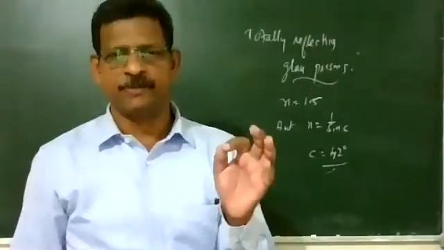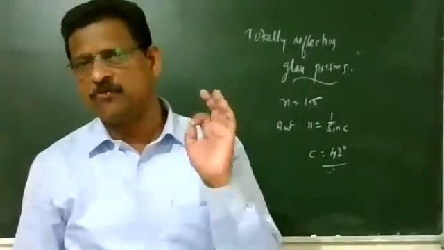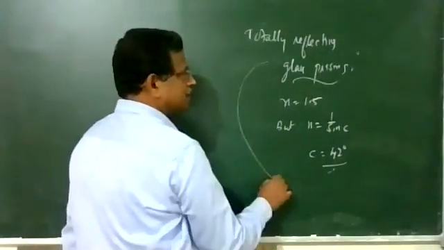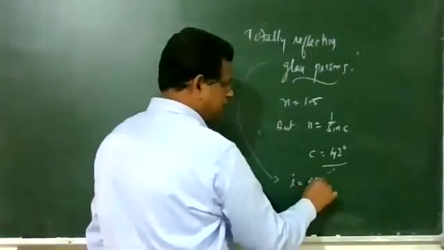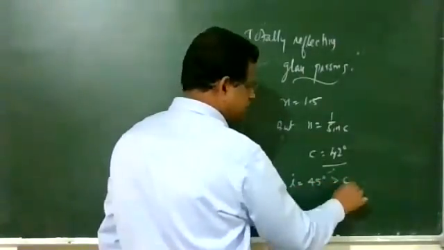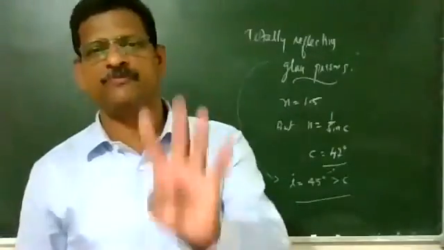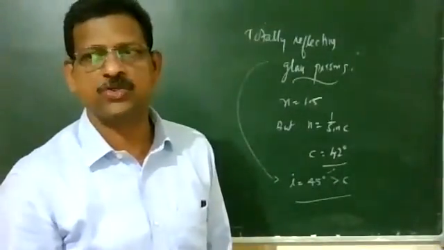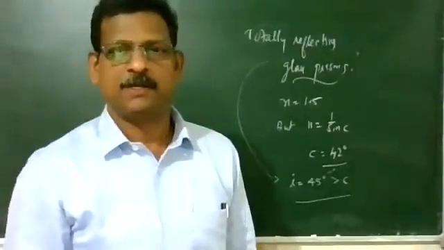In this kind of prism, we make the angle of incidence equal to 45 degree, which is of course greater than 42 degree. So the light ray undergoes total internal reflection.